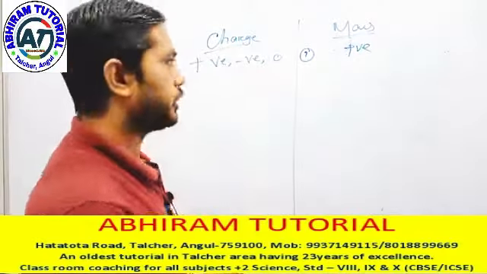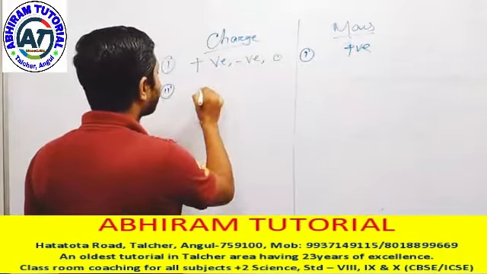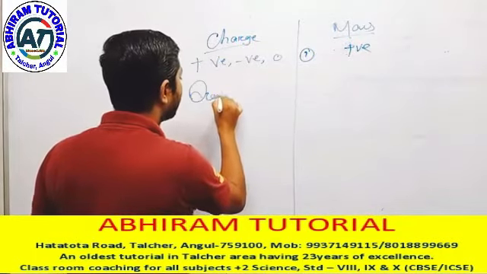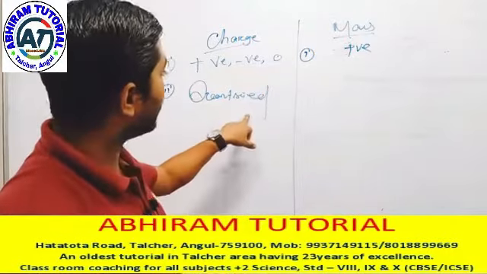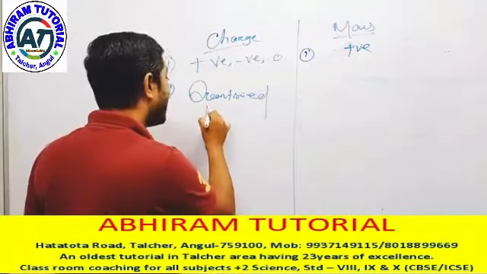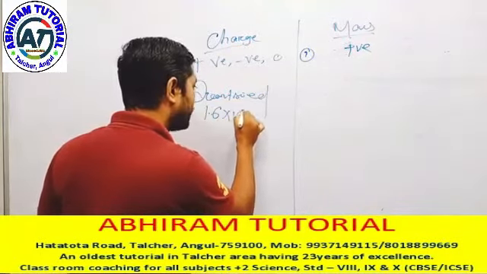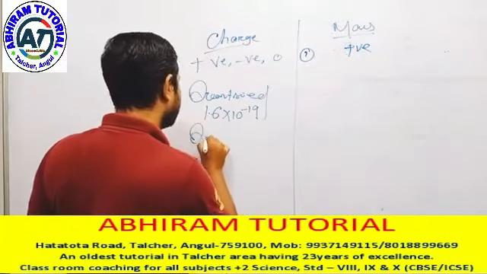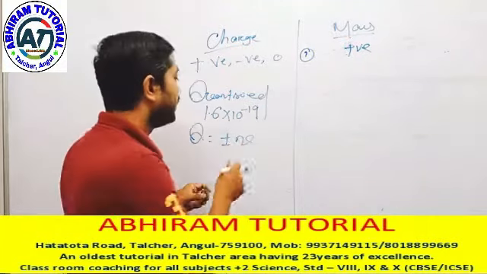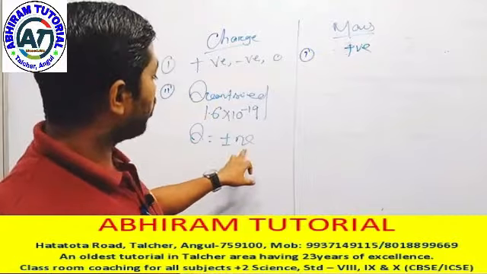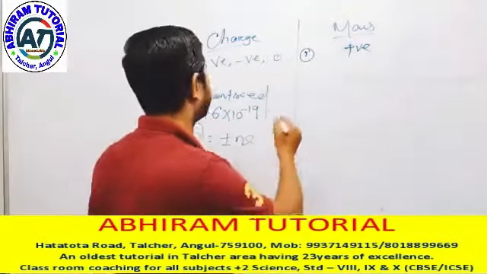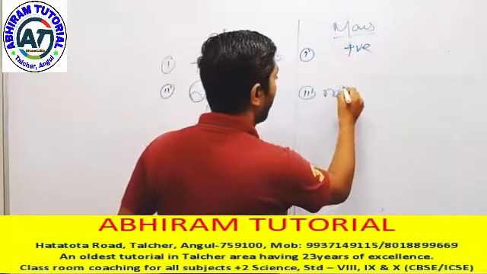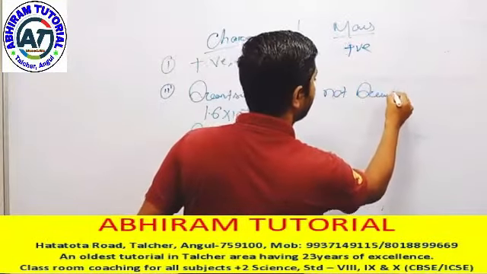Charge is always positive. Second case, charge is quantized. Charge is quantized means it is always an integral multiple of the charge of the electron, that means 1.6 into 10 to the minus 19, that means Q equal to plus or minus Ne. This is called quantized, but mass is not quantized.